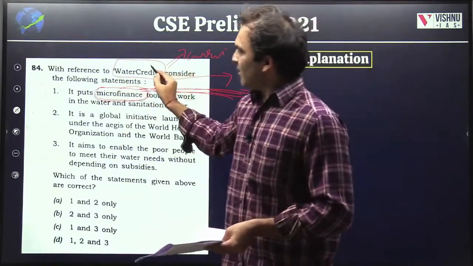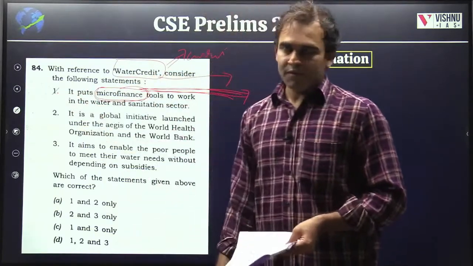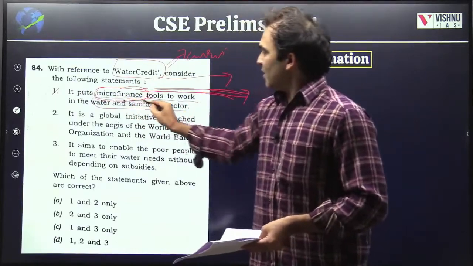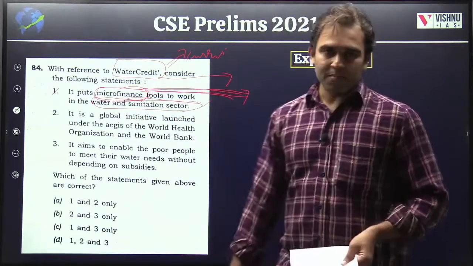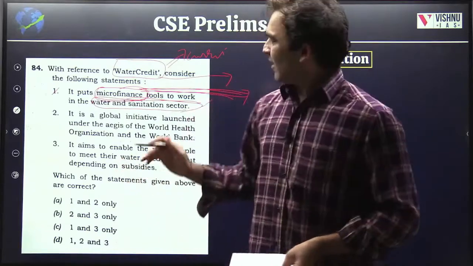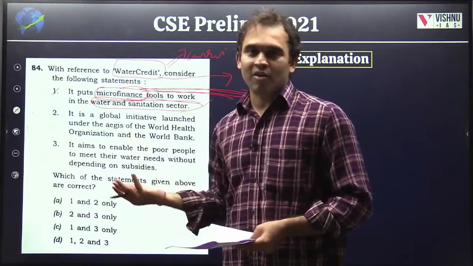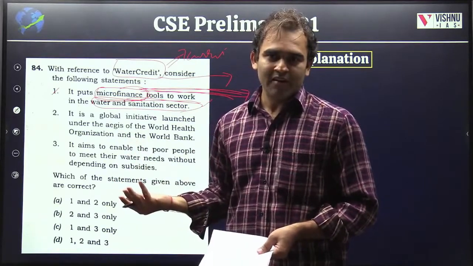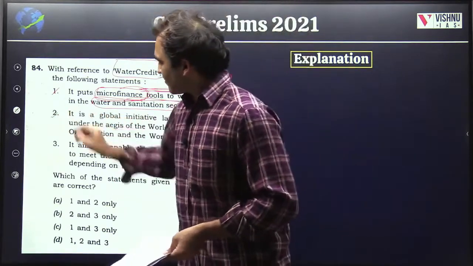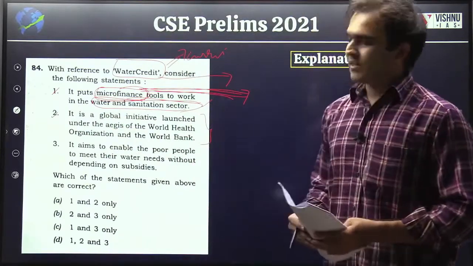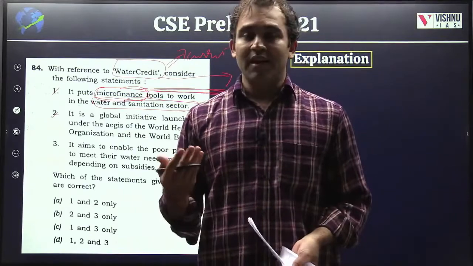So yes, water credit is a mechanism through which microfinance tools work in the water and sanitation sector. Yes, this is a correct statement. It's purely factual, so you can't even guess whether the options are correct or not. You have to know it. That's the only way. Then second, it is a global initiative launched under the aegis of the World Health Organization and the World Bank, which is factually a wrong statement.